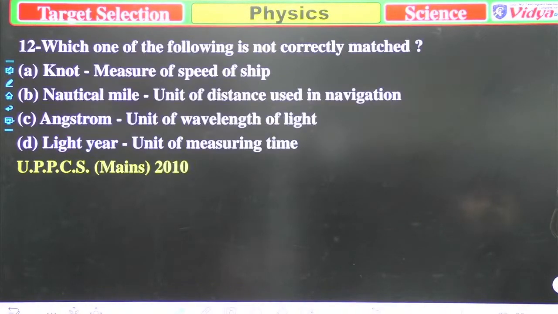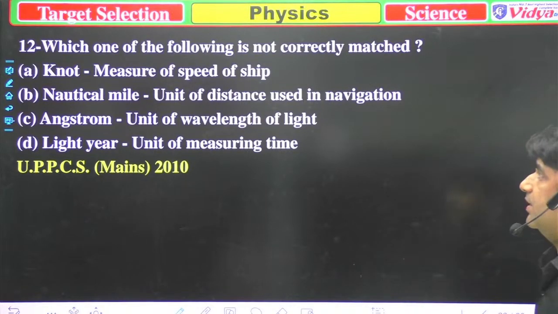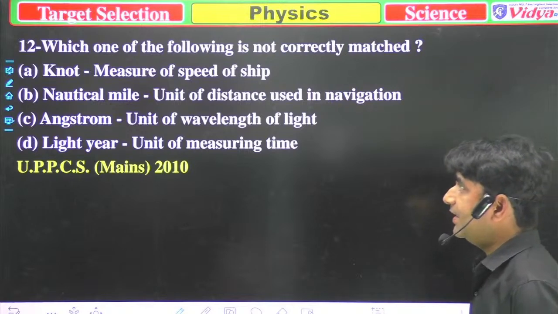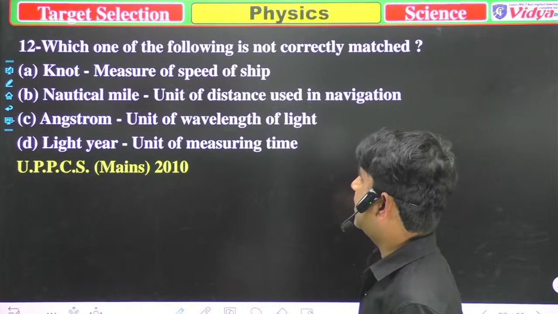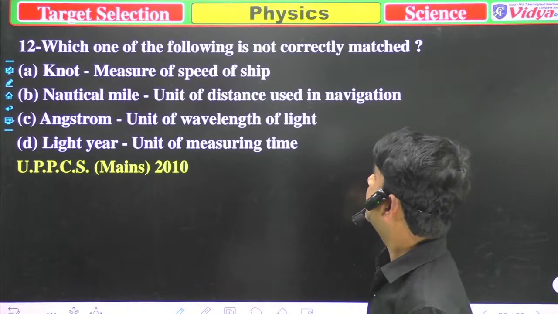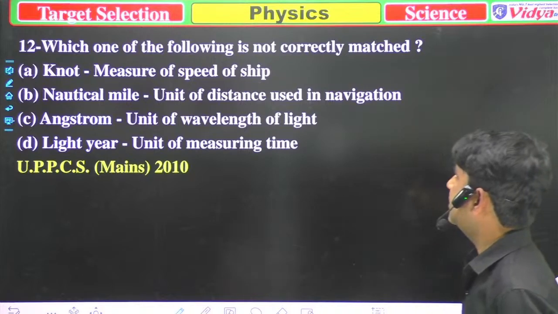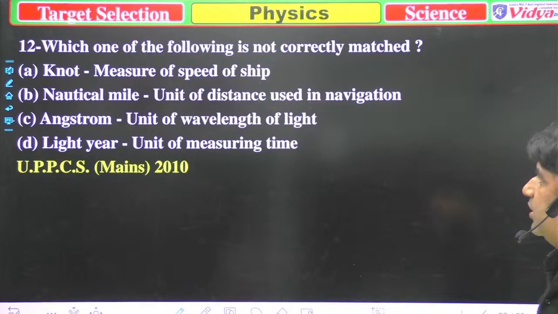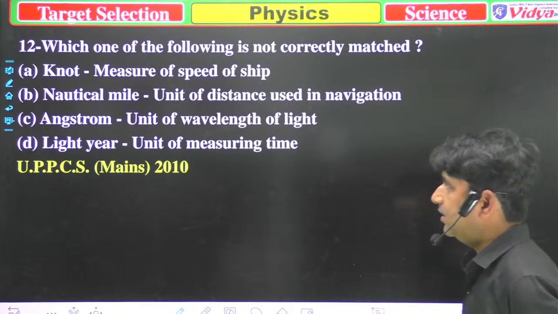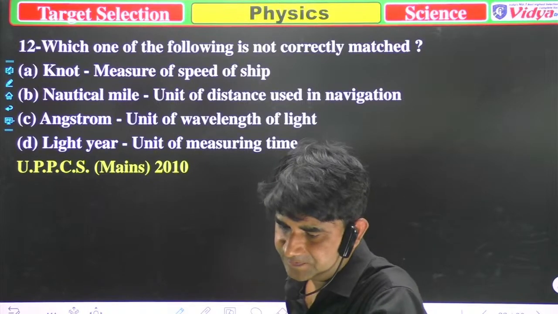Now we'll move to the next question. Which of the following is not correctly matched? A, knot, measures the speed of a ship. B, nautical mile, unit of distance used in navigation. C, angstrom, used in measuring wavelength. And D, light year, used for measuring time.